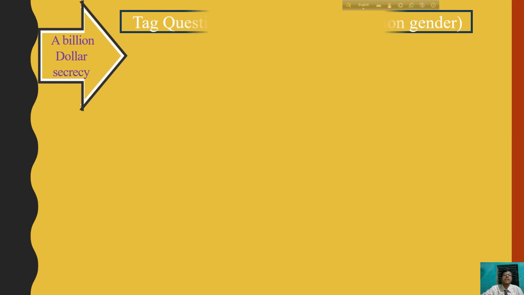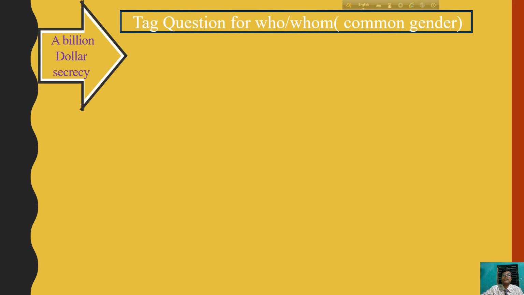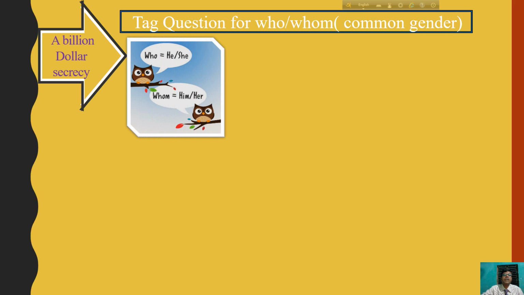So it is another option. We can see what it is. Tag question for who or whom. This is very much uncommon. You see a picture, who is equal to he or she, and whom is equal to him or her. Who cares? The first question, the answer is do they.